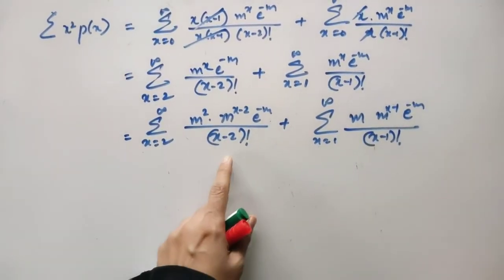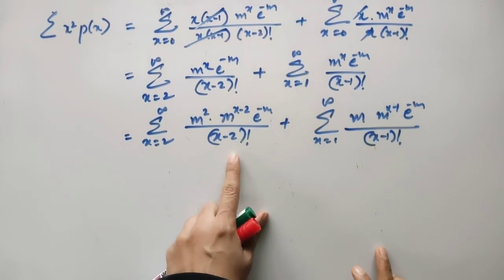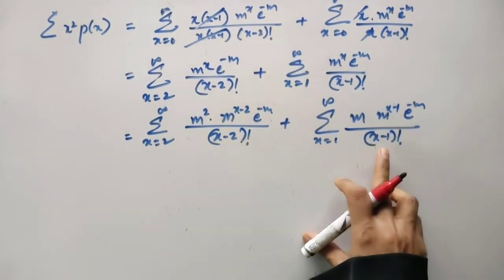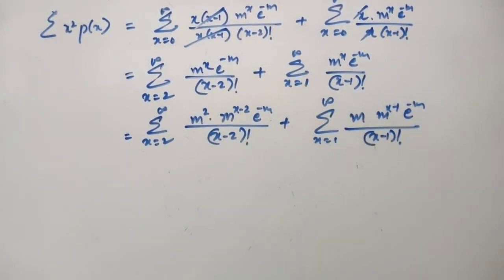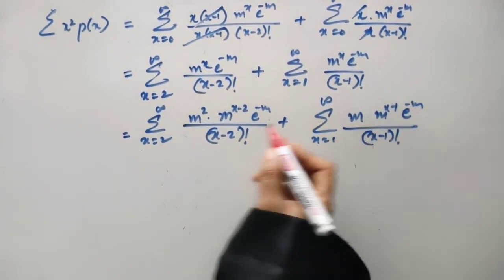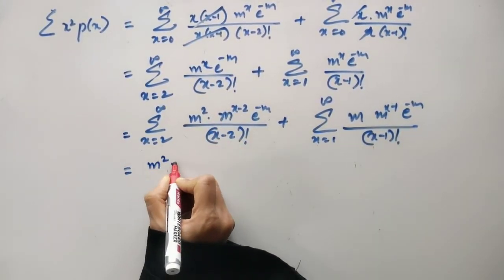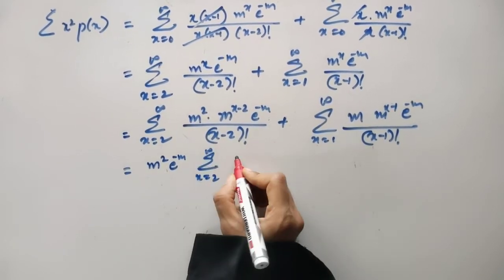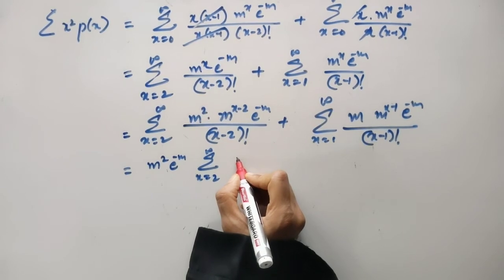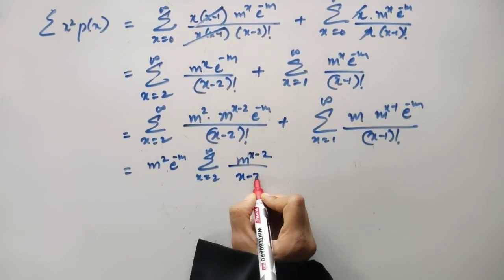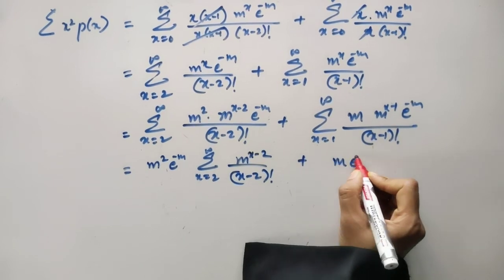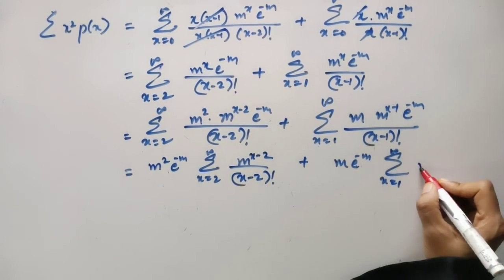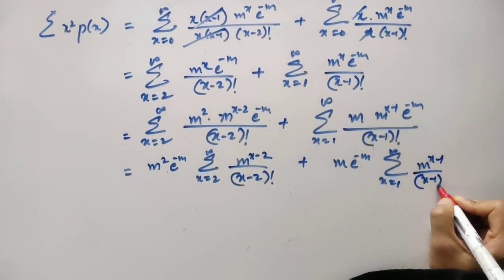Why is only m square taken out? Because you have x minus 2 in the denominator. So you should take m square outside so that m raised to x minus 2 is left. Similarly, you have x minus 1 in the denominator, so split it accordingly in the numerator as well. Now just see, you can take m square into e to power minus m common, since it's a constant. Remaining terms I'm keeping inside the summation sign. So it is m raised to x minus 2 divided by x minus 2 factorial over here, plus m into e to power minus m, summation x going from 1 to infinity, m raised to x minus 1 divided by x minus 1 factorial, like this.